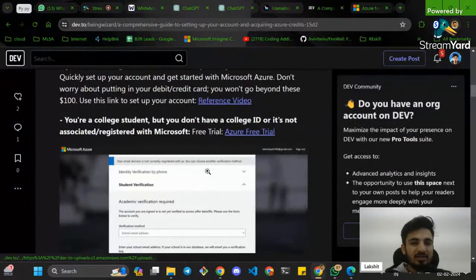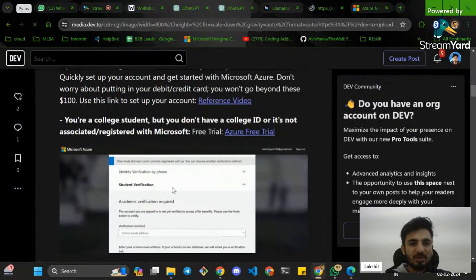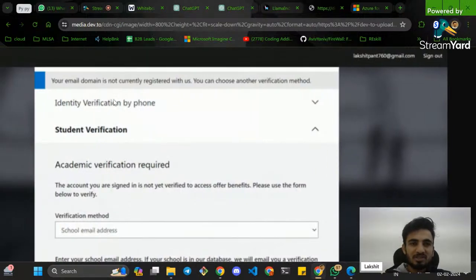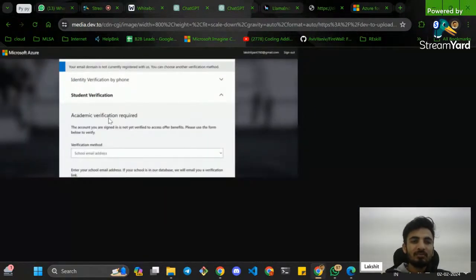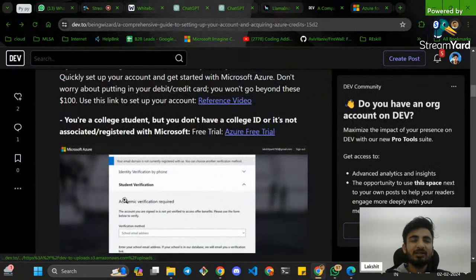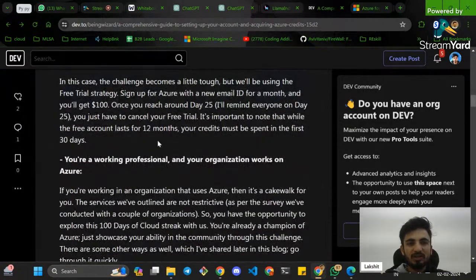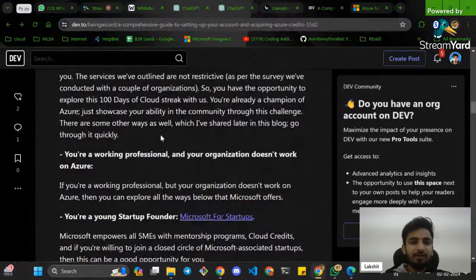But by any chance, while you are signing up through your college email ID, you get something like this. While signing up, if you get a message that your email domain is not currently registered with us, you can choose another verification method. Then what you can do is go with the second option. What is the second option? With the free trial, right? I have explained all the scenarios.